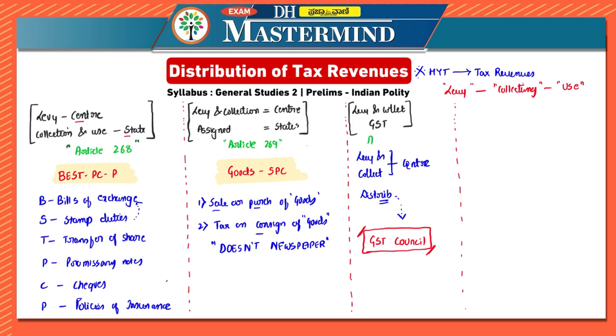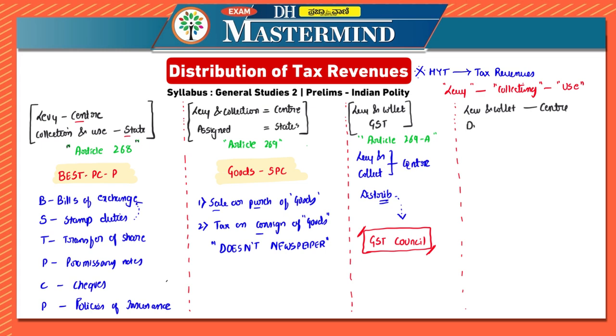And which is this article? The article here is not 270, it is 269A. Okay, it is 269A. Next one, the taxes levied and collected by center. Taxes which are levied and collected by center.